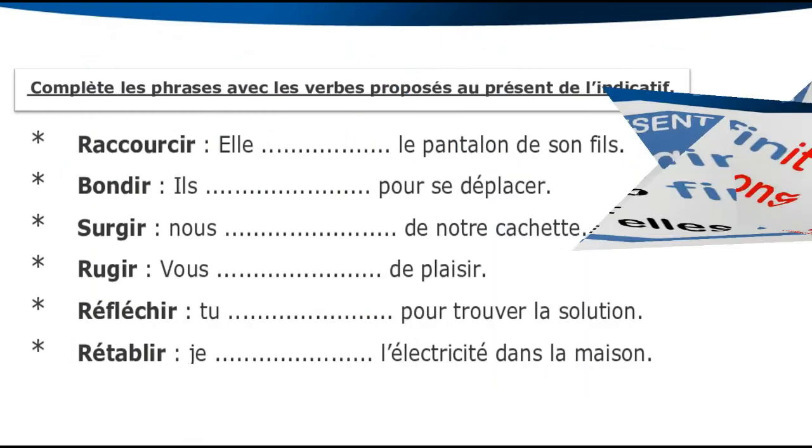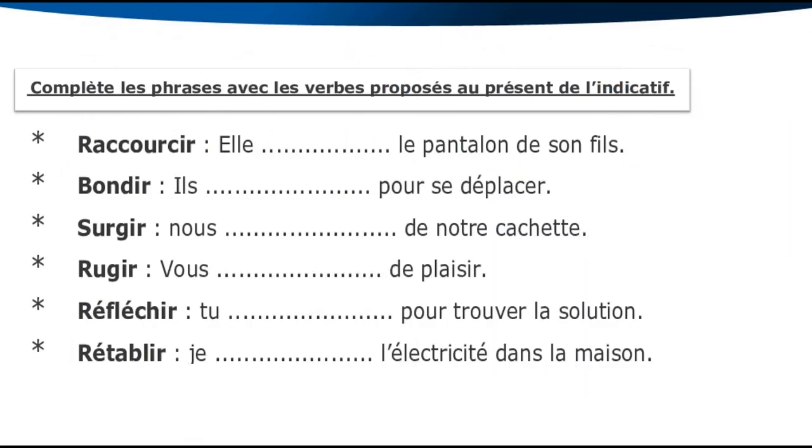Like, give me an example. This is the verb raccourcir, make something short, and bondir, to jump. Surgir, rugir, réfléchir, rétablir. All of them are ending by ir. So at the beginning I must cancel ir here and replace it by the ending, independent of the subject.